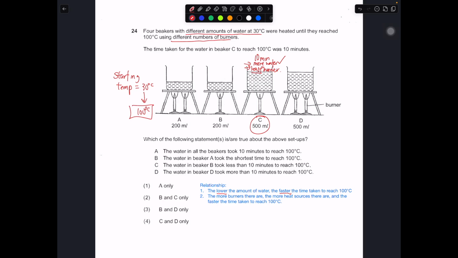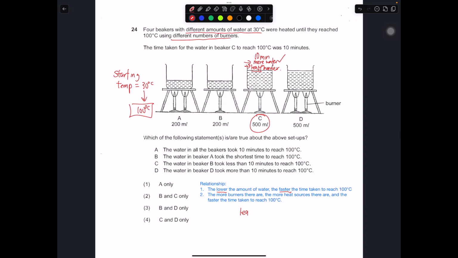Generally, the one that will reach 100 degrees fastest will be the one that has least water plus more burners. Typically, which one will boil fastest?